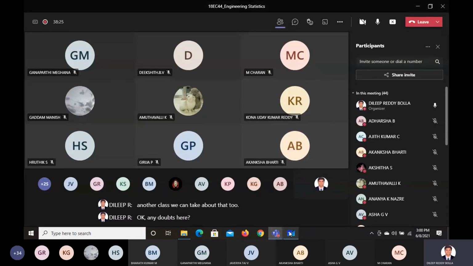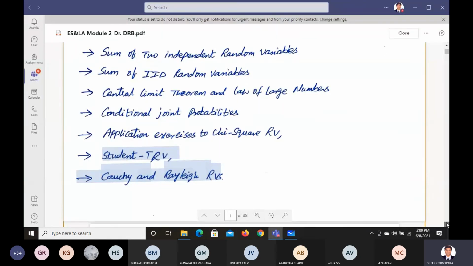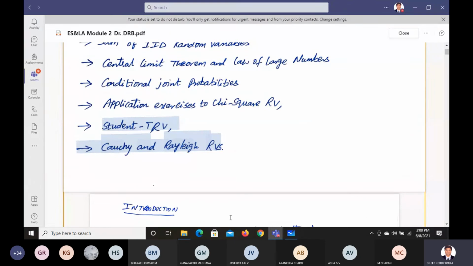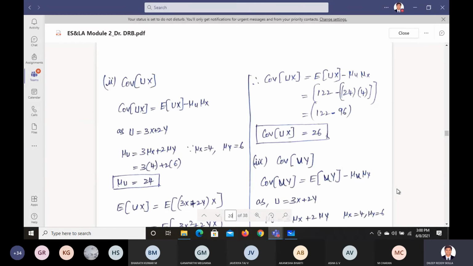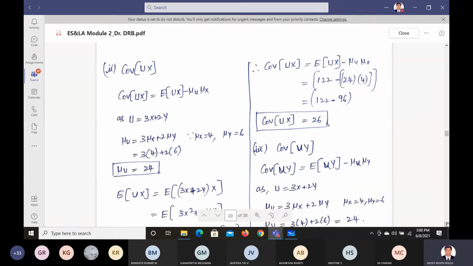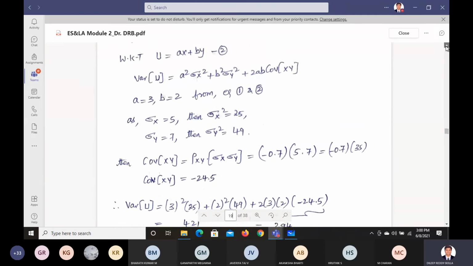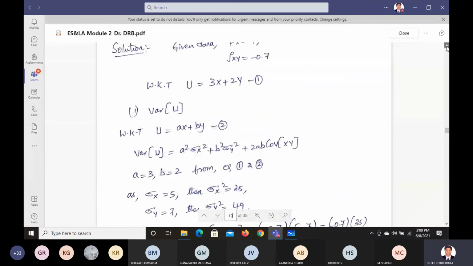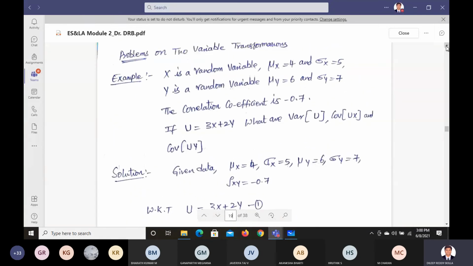And one more problem is there. If we are able to look at that, it will be good. Somewhere in page number 10, let us say somewhere here, it's approximately the 20th page. Yeah, this problem, please go through this problem. From here you have problems, you can go through that.